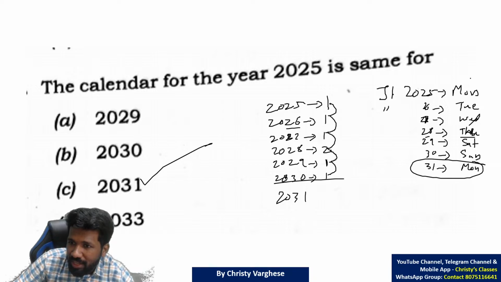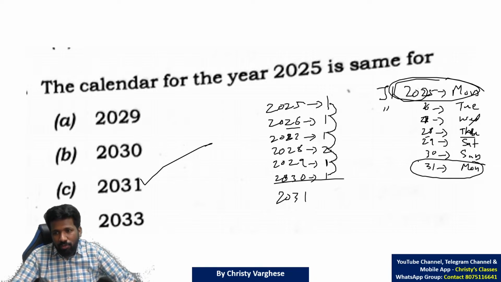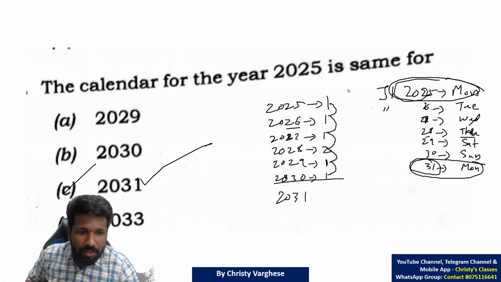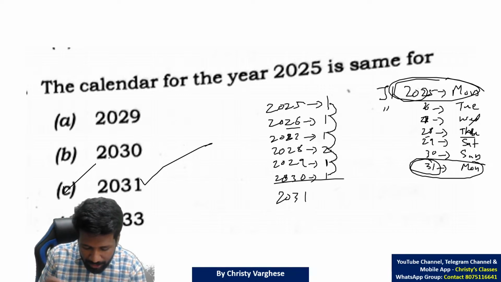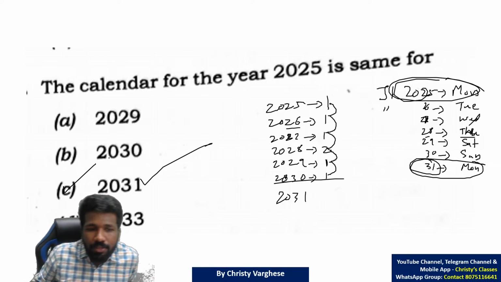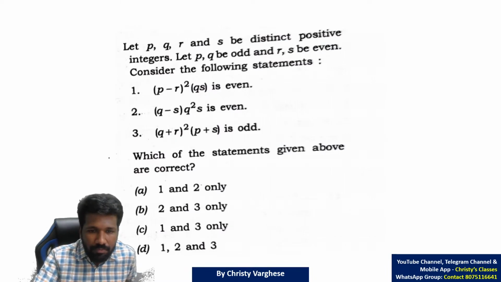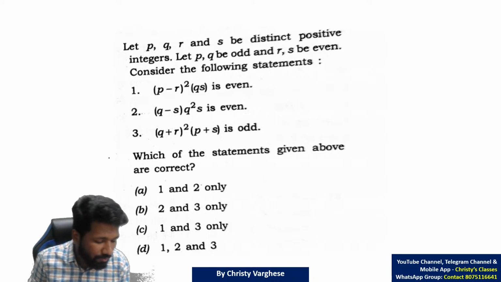So 2031 is Monday, this also Monday, Monday matching. That is why the 2025 and 2031 calendars will match. Yes, you have to check whether both are ordinary years also. 2031 is already an ordinary year, so no problem with that. We have discussed this theory in detail in previous lectures. So this idea was enough to solve this question. And this also we have discussed many times, the even odd idea itself, again repeated.